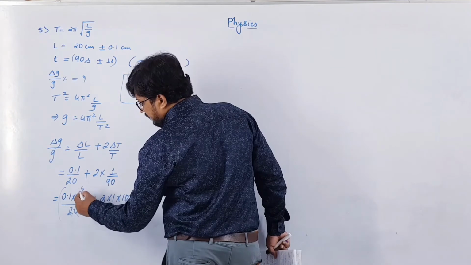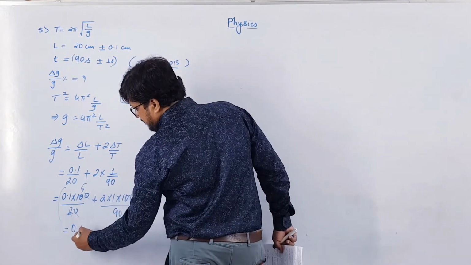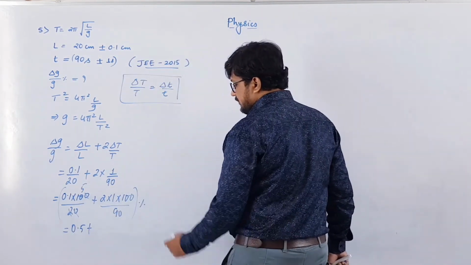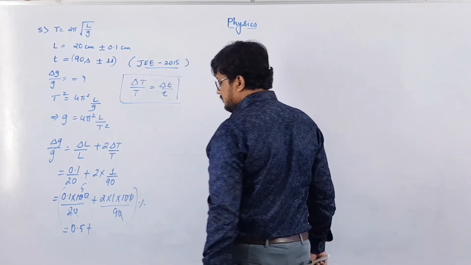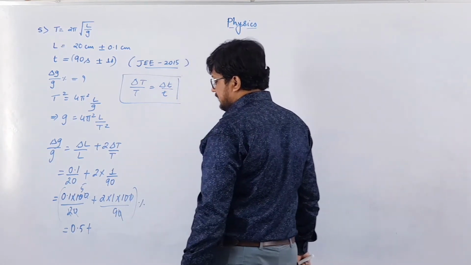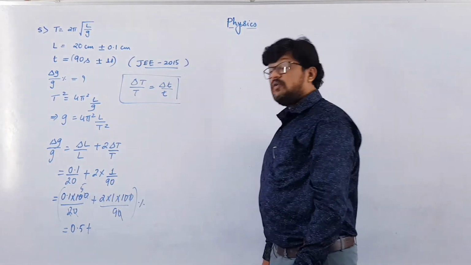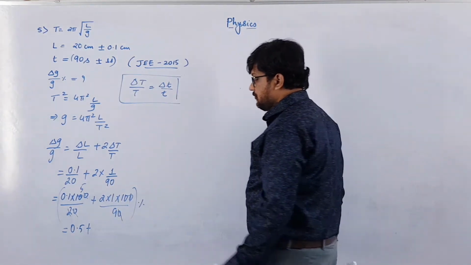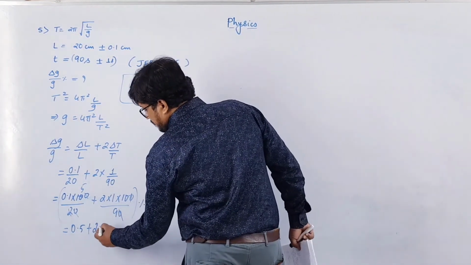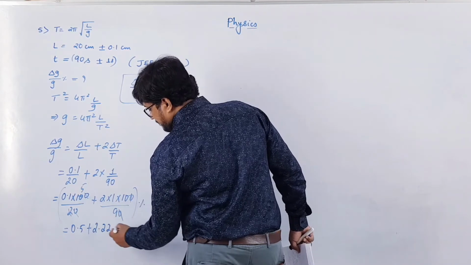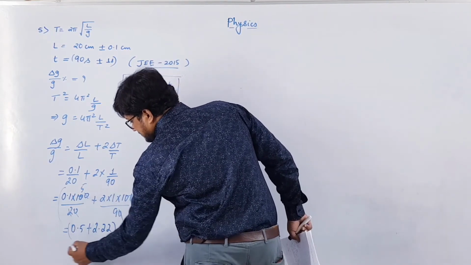2 5s are 10. 5 into 0.1 is 0.5, plus, 0, 0 will get cancelled, 9, 10 divided by 9 is 1.11, into 2 is 2.22. 2.222 and so on, right? Percentage.